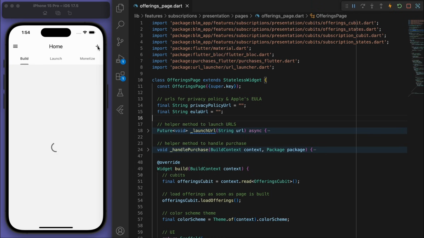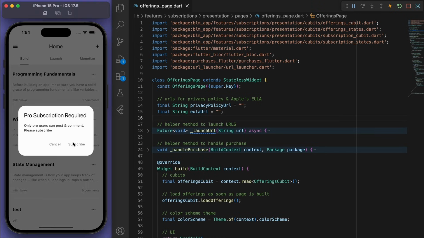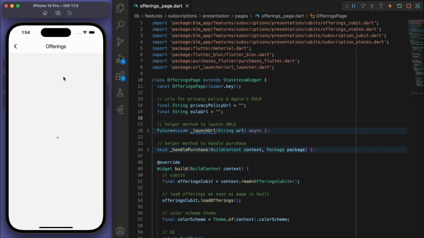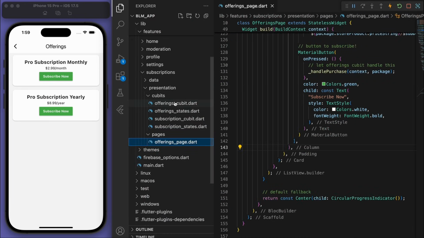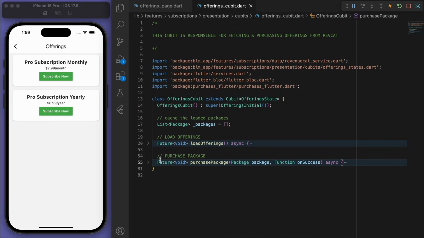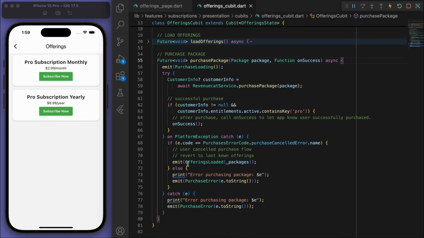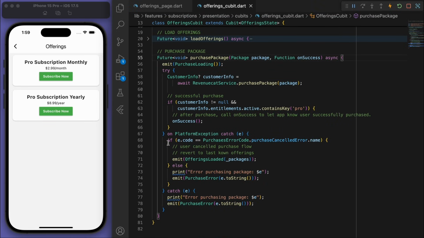And let's refresh the page. So I'm going to try to subscribe. And beautiful, it's telling us to sign in with our Apple ID. Cool, now if I cancel, it looks like it's just stuck on the loading screen. And I thought I handled the loading part in our offerings cubit. Let's have a look at the purchase package method. Yeah, so this little bit of code, the user canceling the purchase flow.